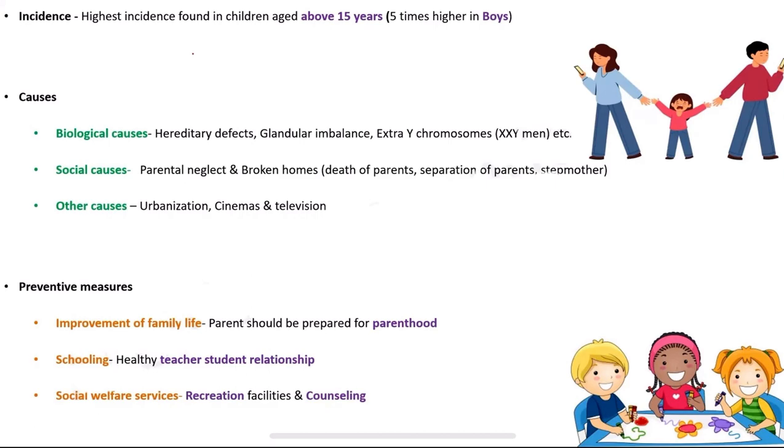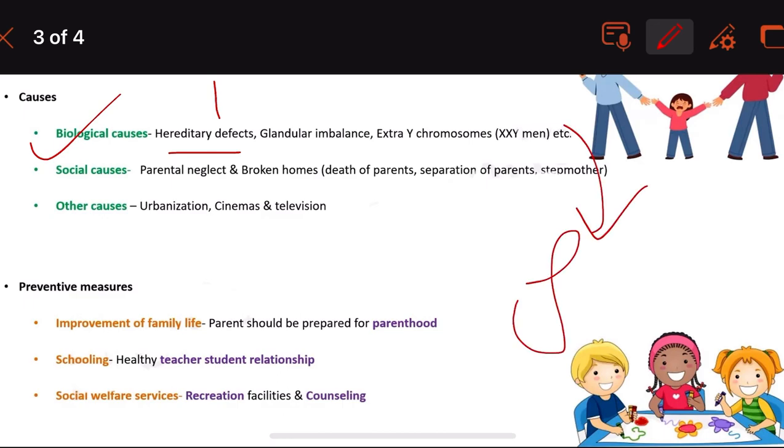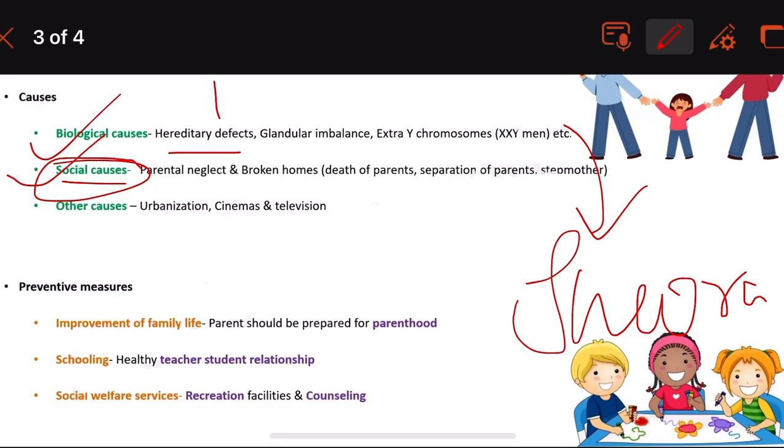Now we are moving on to the causes of this juvenile delinquency. The causes include the biological, social, and other. What are the biological causes? The biological causes include the hereditary defects. So we say it's more of theoretical. I don't think it is that practical. The social causes are more practical and realistic compared to these biological causes.